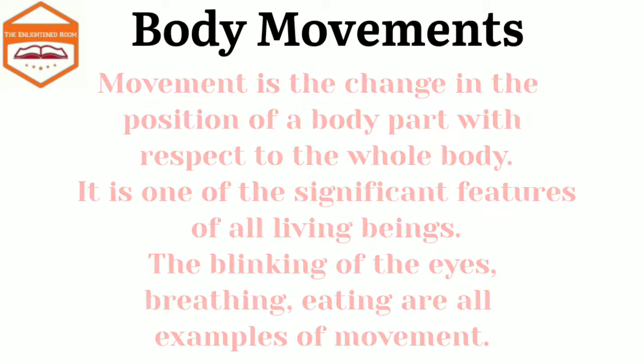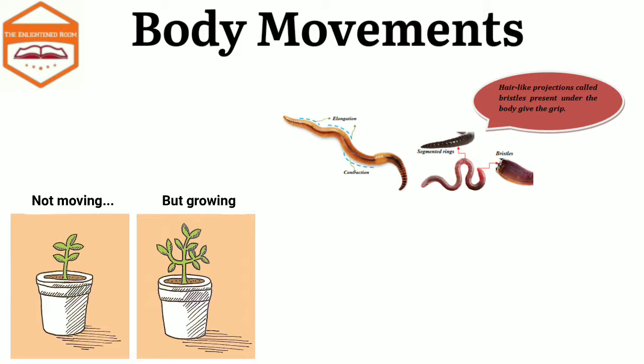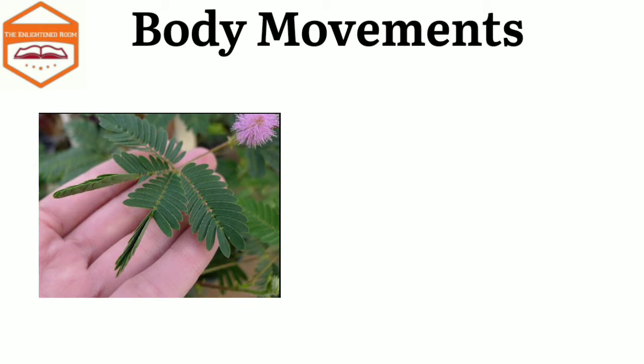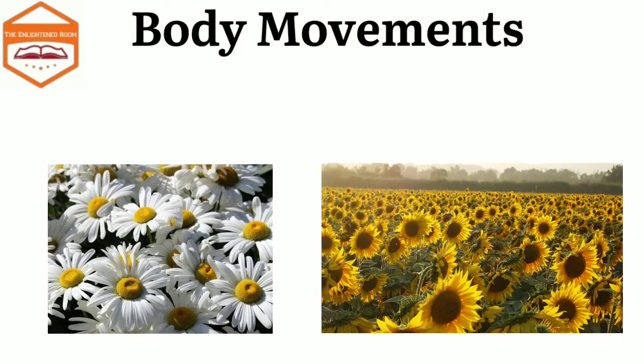So this change in the position of any part of the body with respect to its axis is known as movement. Around us we have various plants and animals, and plants also show some kind of movement. For example, take the touch-me-not plant, also known as the mimosa plant. If we touch its leaves, they shy up, they fold up. Similarly, the flowers of daisy close at night, and the sunflower moves in the direction of the sun.